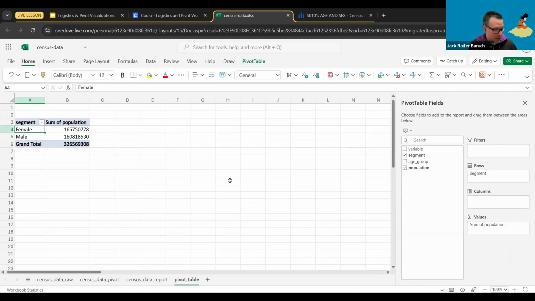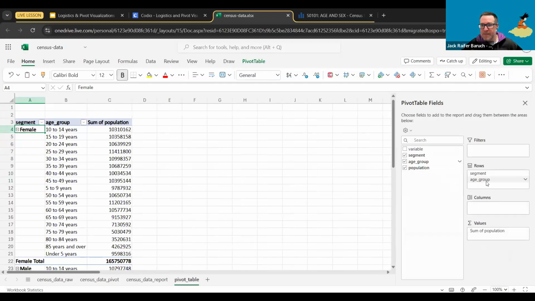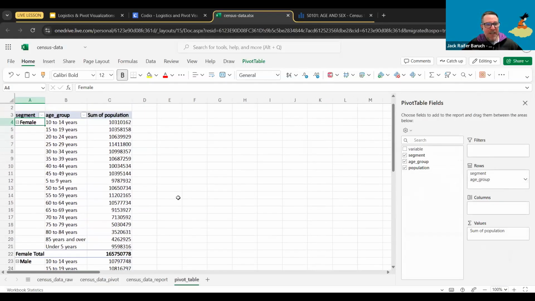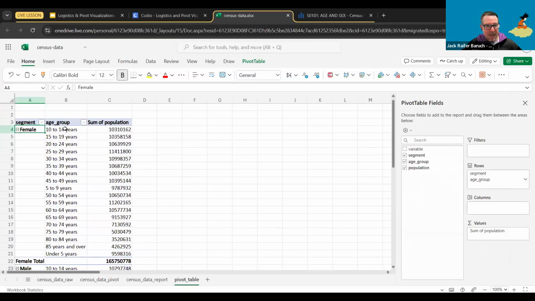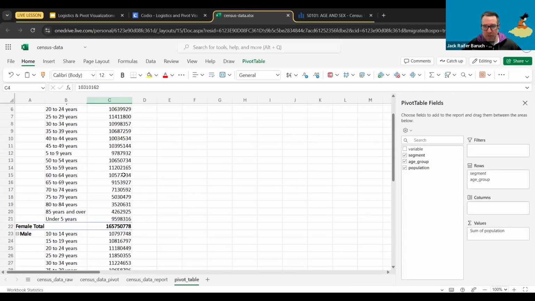But still, I actually want to see some more information. I want to see the age groups. So I'm going to take the age group and I'm just going to drop it over in the rows table as well. So interestingly enough, I'm getting the female segment. And as you can see, I'm getting all of the age groups and the population of each of those for each of those particular groups.